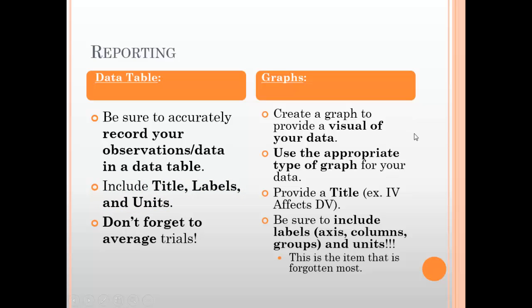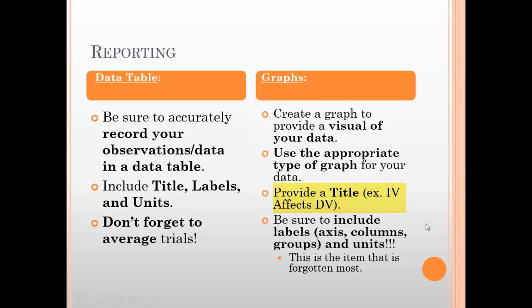Graphs. So we take that big, heavy data table and we make something that's easy to read. It's a visualization of our data. Use the appropriate type of graph for your data. If it's out of 100, if it's percentages, we use a pie chart. If it's over time, we're most likely going to use a line graph. And if it's comparing groups or single numbers, we're probably going to use a bar graph. Provide a title. Again, same layout for both of these that we used for the lab report. IV affects DV. Same for the data table, same for the graph, same for the lab report.